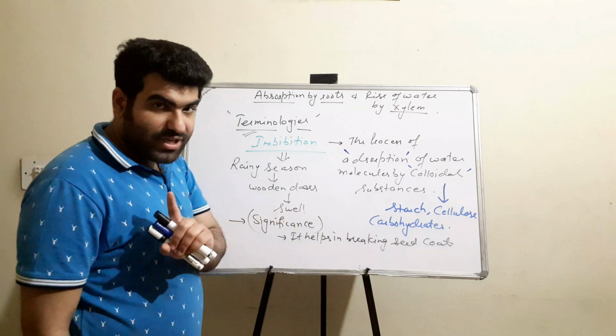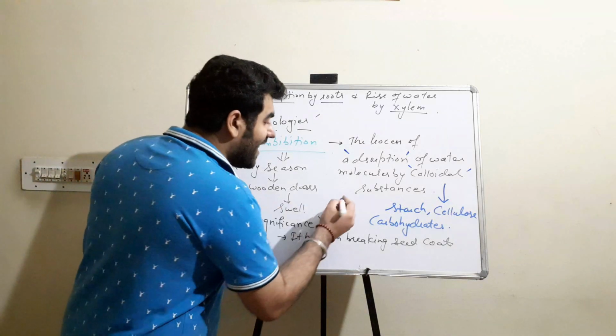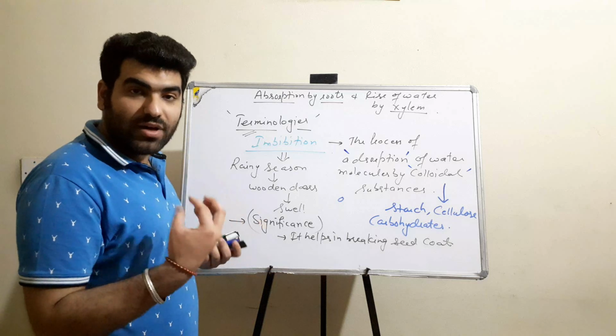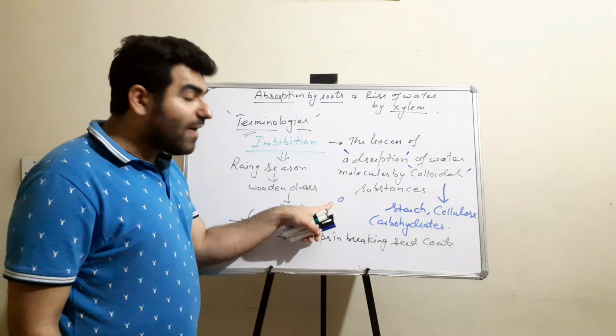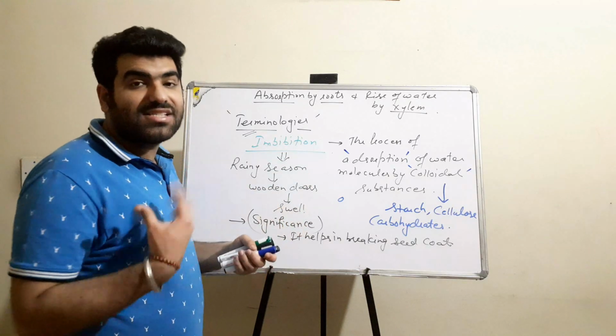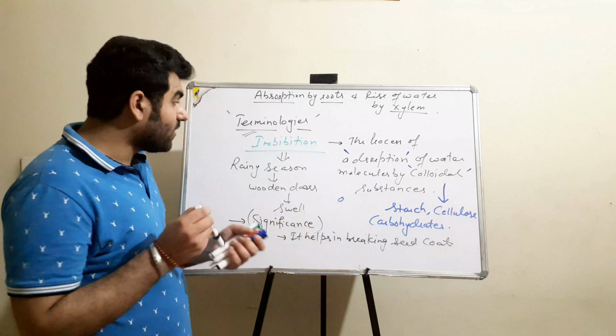Now, how is that process going to happen? When a seed absorbs the water molecules, it swells up, so it means it is growing in size. While growing inside, the seed coat will not be able to grow, and that is why it just bursts out. So it helps in breaking the seed coat.